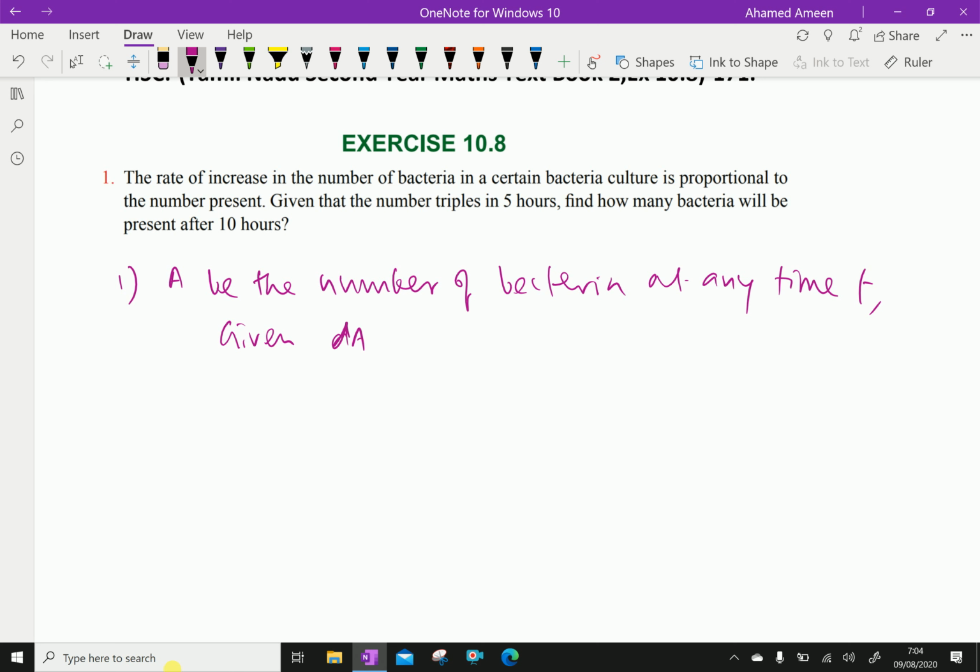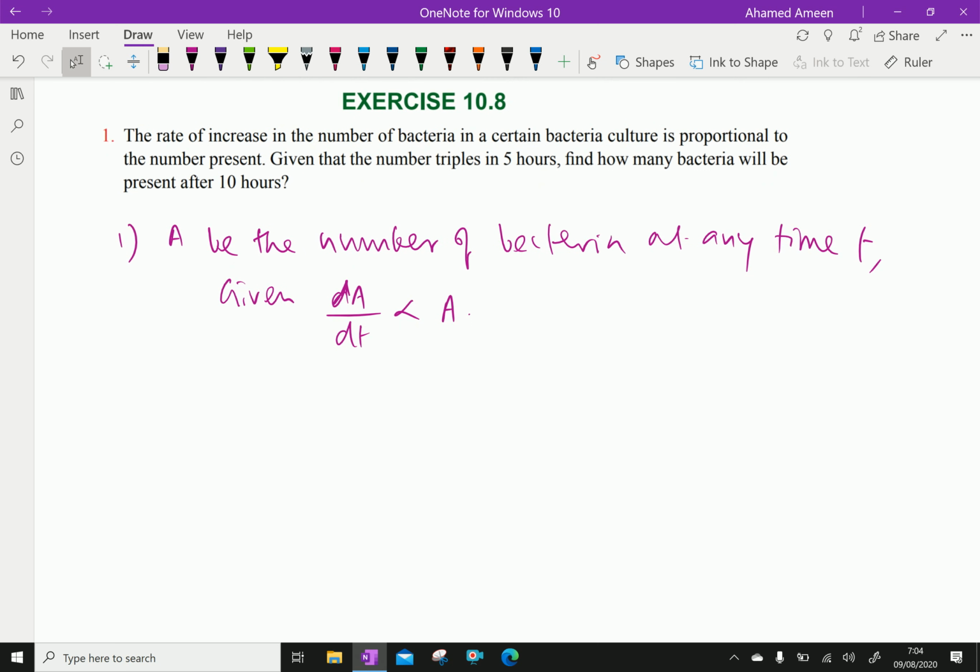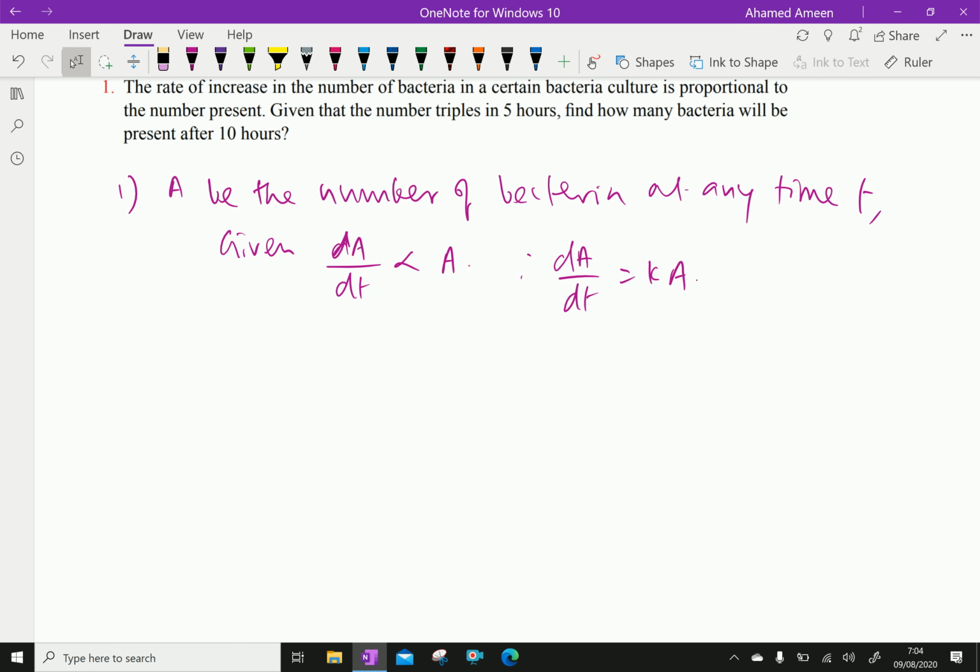Now given dA by dt is proportional to the number of bacteria present, meaning the change of the number of bacteria with respect to time is proportional to A, which gives dA by dt equal to kA, where k is a constant of proportionality. From that we can say dA by A equal k dt.